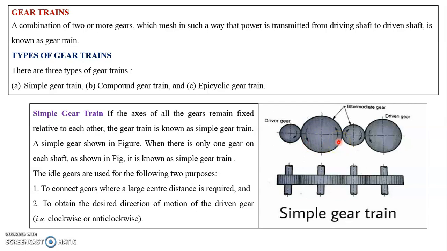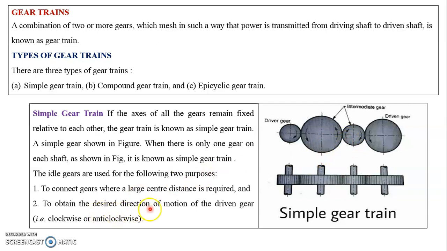So idler gears are used for the following two purposes: to connect gears where a large center distance is required, as between driver gear and driven gear there is a large distance. To connect these gears where the large distance is there, these intermediate gears or idler gears are used.